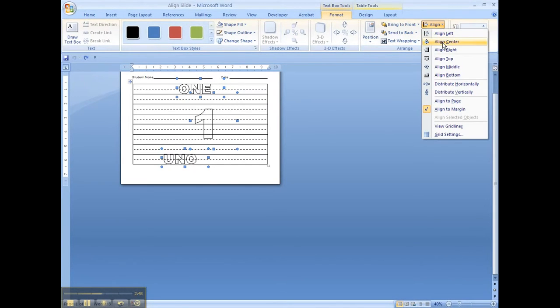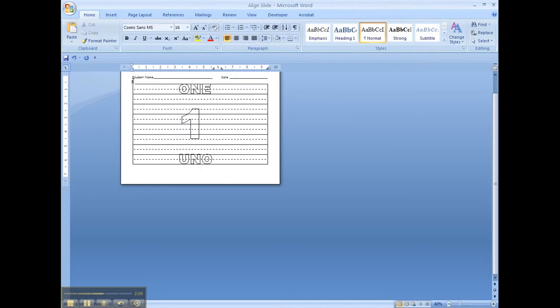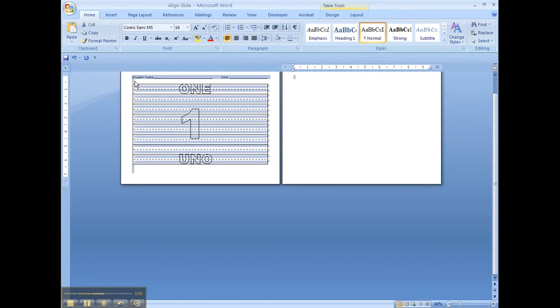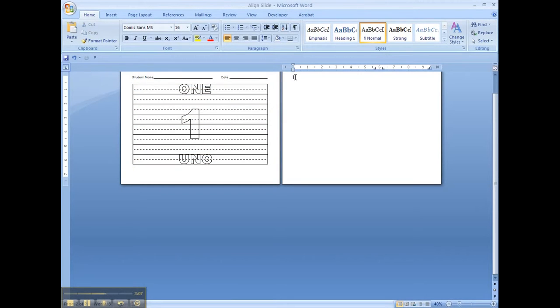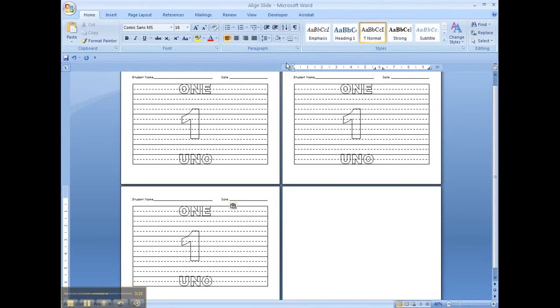Now to make another page, we want to click right under the S in student name, click Enter, makes your second page. We'll select all by doing Control A. We'll copy that, Control C, and then we want to click right here to paste it on the second page, Control V. Now for this page, we want to hit backspace to make sure we're at the very top, and Control V, backspace, Control V, and so forth until we've done our 10 pages.